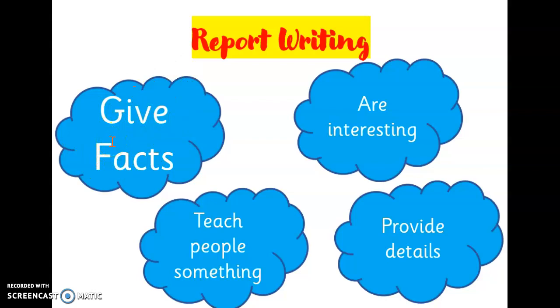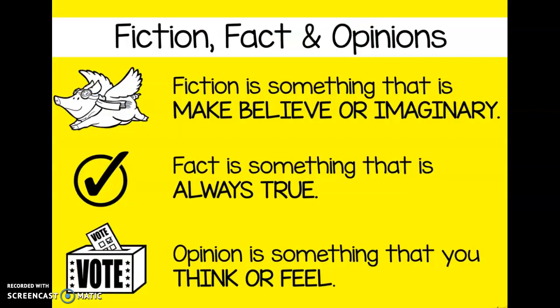And we need to know the difference between statements that are fictional and statements that are facts. So fiction is something that is make believe or imaginary. Sometimes you might read a story like Cinderella, and that's fiction. It's not true, it's make believe, it's imaginary. Where fact is something that is always true. So when you read your fact books about animals, they contain details that are true. And then opinion is something that you think or you feel.